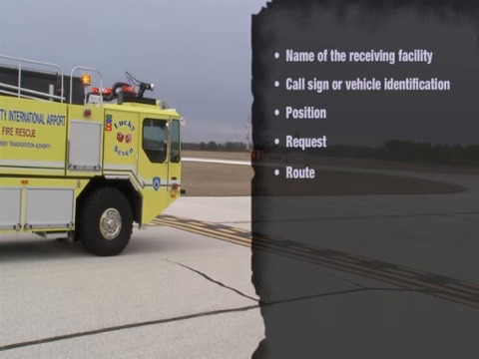Washington Ground, this is ARFF2 on taxiway Charlie, holding short of runway 31. Request permission to cross 31 and proceed inbound on Charlie to the south ramp.